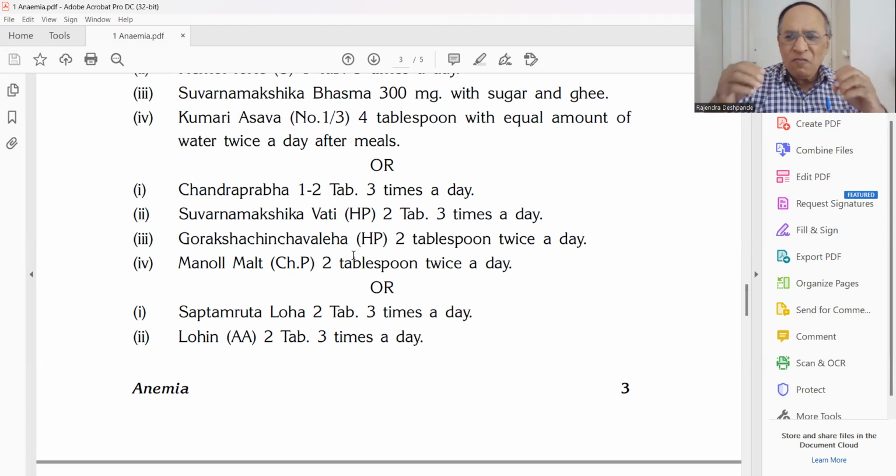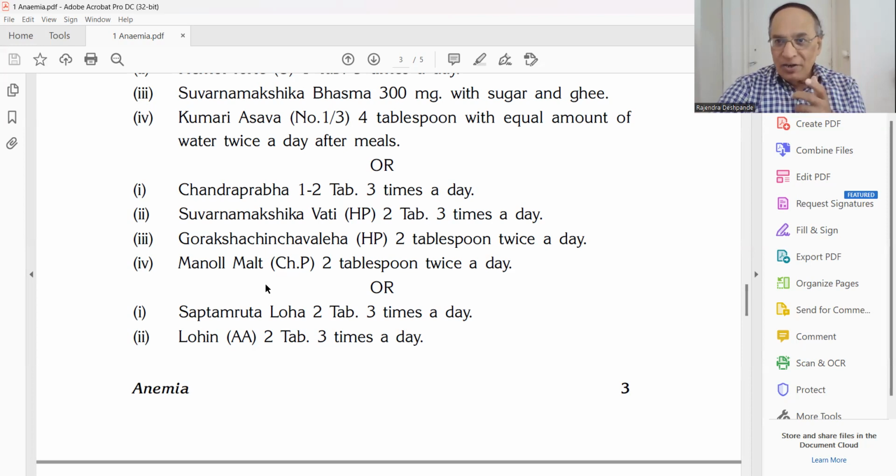Khadiwale Vaidya is a famous Vaidya, he is my teacher, Hari Parshuram Aushadhalaya. Now his son is there and the pharmacy is there, medicines are there in Pune only. Khadiwale Vaidya, Hari Parshuram Aushadhalaya. Okay, you can search on the Google also. Then Goraksha Chinchavalaya, specific medicine for anemia by Khadiwale Vaidya, 2 teaspoons twice in a day.